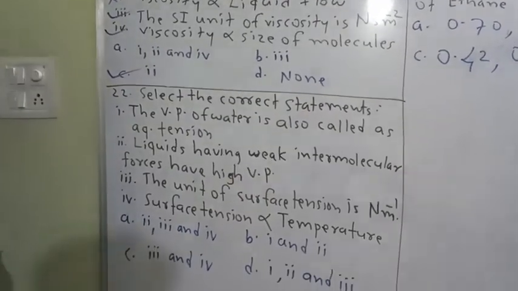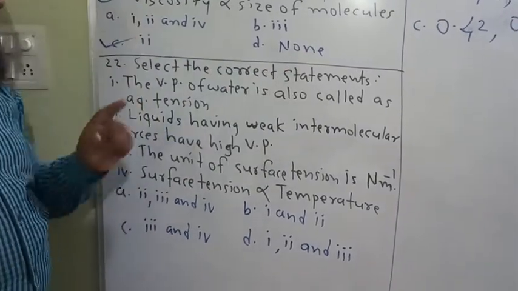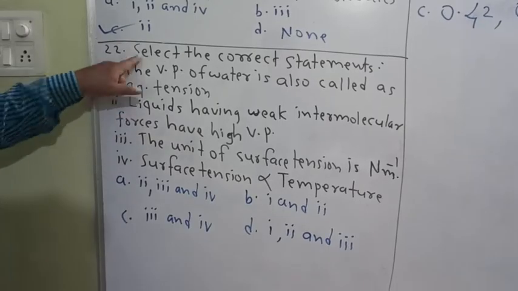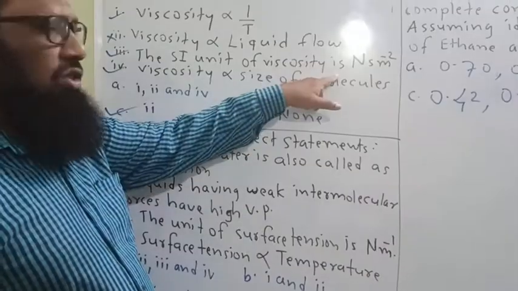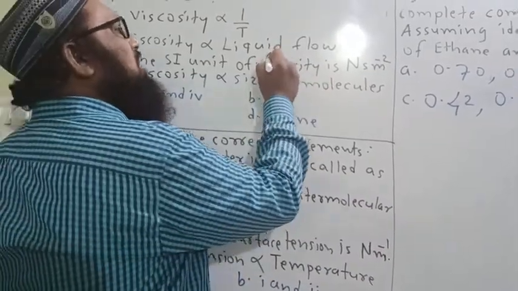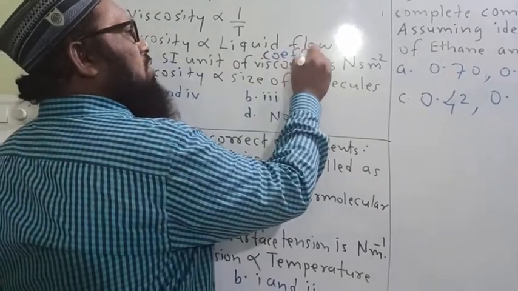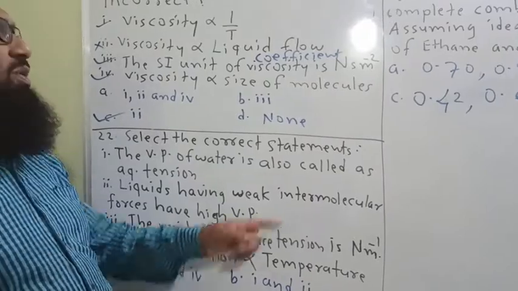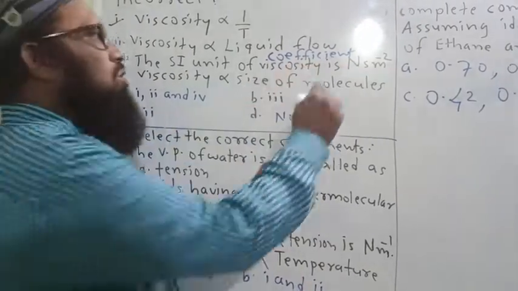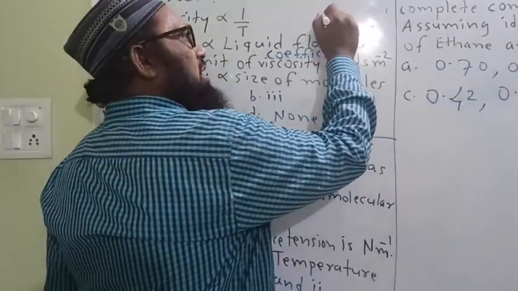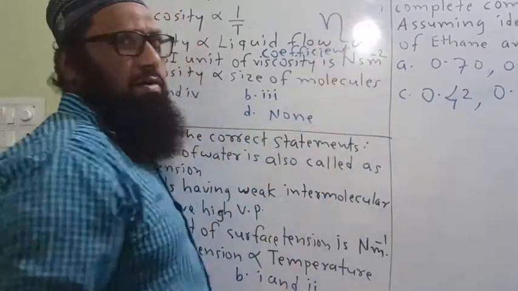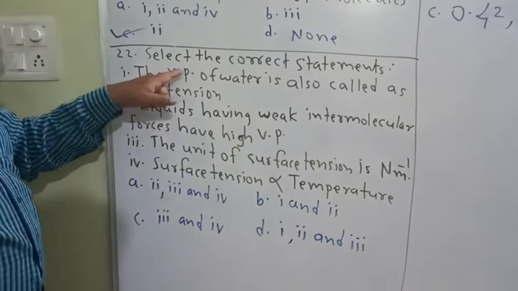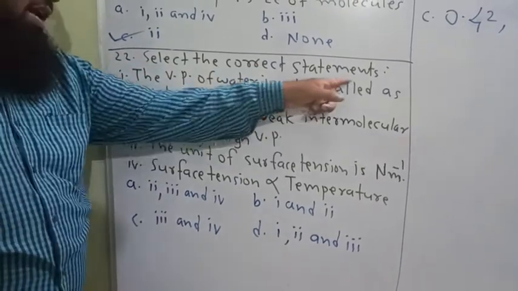Question number 22. Select the correct statements. Let us see here. Number 1. Now remember, the SI unit of viscosity is nothing but the coefficient of viscosity. Viscosity is better explained in terms of the coefficient of viscosity. Its symbol is eta. Okay, come to the point. So, question number 22. Select the correct statements.